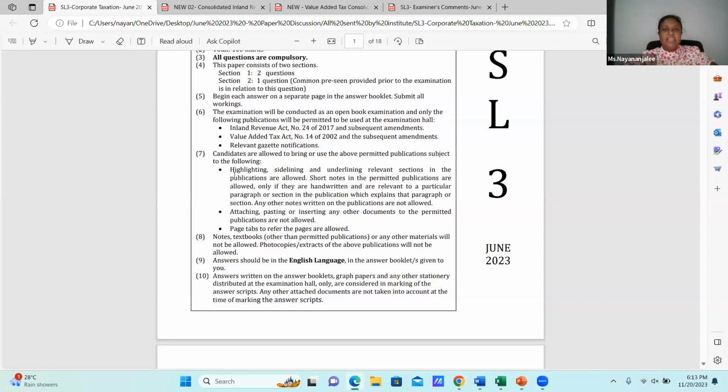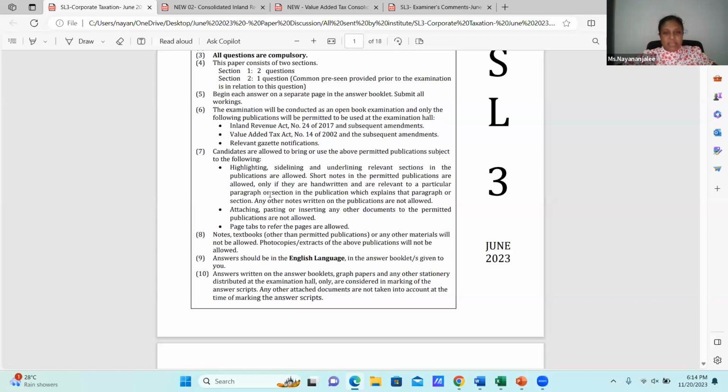If you have not bought these, then it's high time to buy them and prepare for the examination. It's part and parcel of your examination.